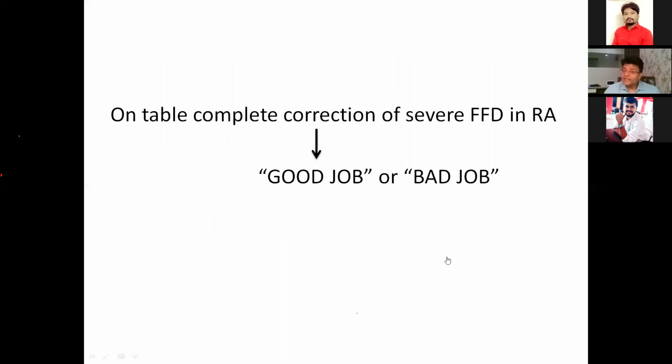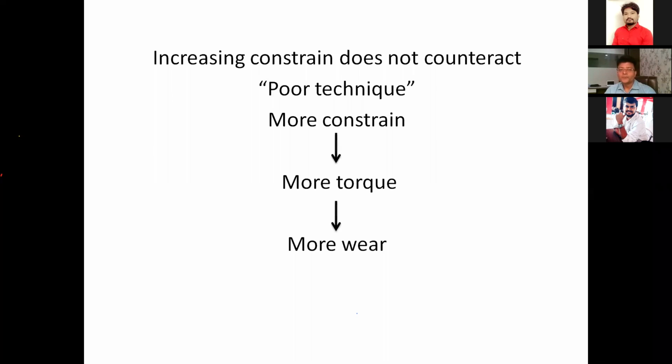On table, complete correction of severe FFD in rheumatoid arthritis, as I told you, is not a good idea. So always leave behind about one third of the deformity on the table, which is later corrected by physical therapy. I also always try to avoid constrained types of prostheses; the more the constraint, the more the chances of implant loosening in due course of time.